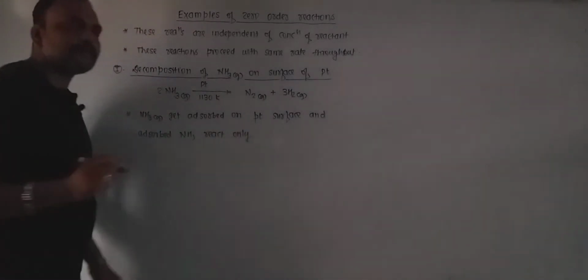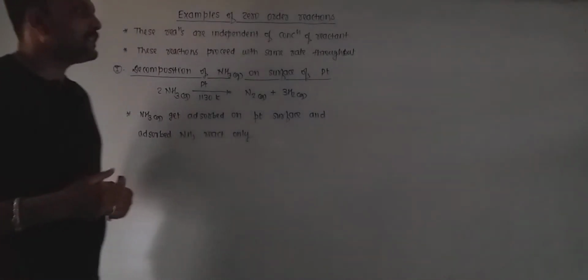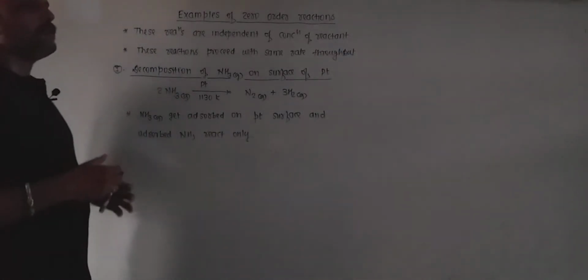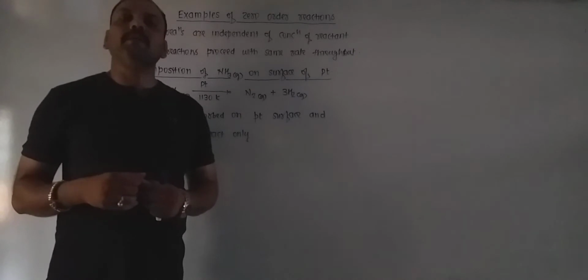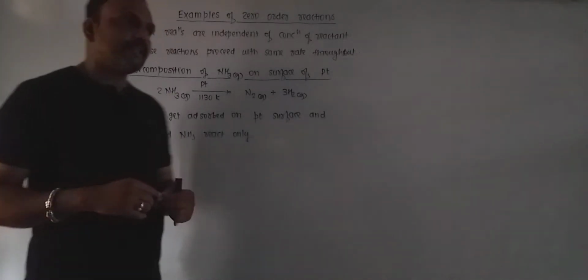This is the key point. So definitely platinum catalyzes the reaction, and whatever ammonia gets adsorbed on the surface of platinum, that only undergoes decomposition.